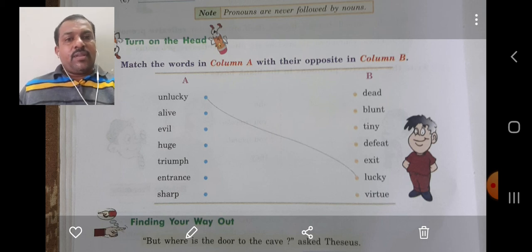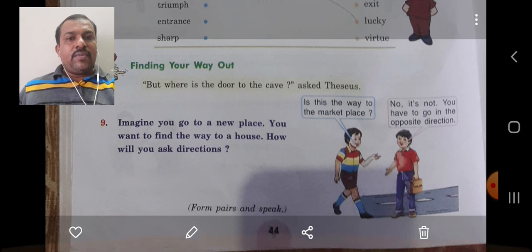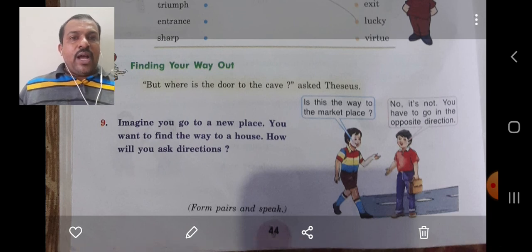Clear? Now, find your way out. Here a kind of activity is given, finding your way out. But where is the door to the cave? Asked Theseus. That was in the chapter. Now imagine you go to a new place. You want to find the way to a house. How will you ask directions?